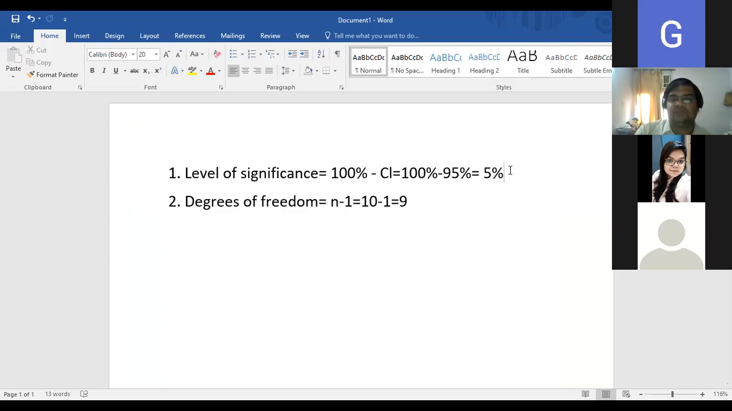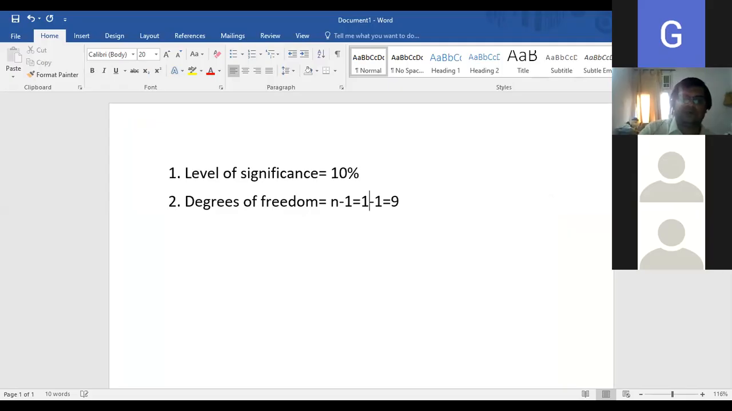Here, now, 5% is given. Our level of significance is how much? 10%. It was 10%, no? 10%. And what is our degrees of freedom? Yes. 40 minus 1, 39. Very good, Saman. 40 minus 1, that is 39.